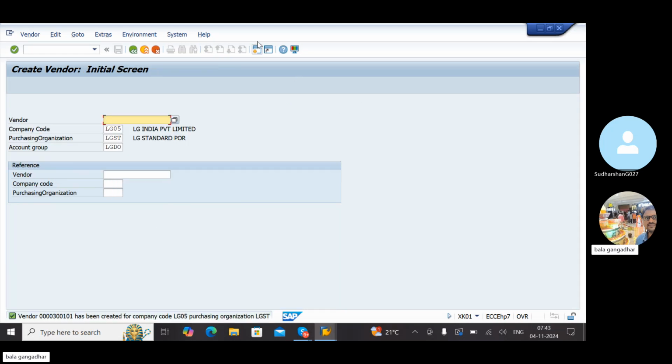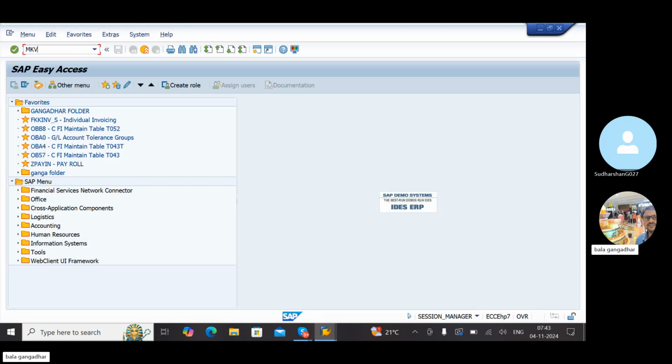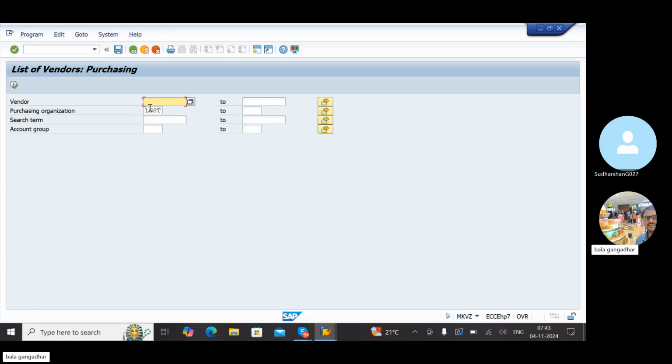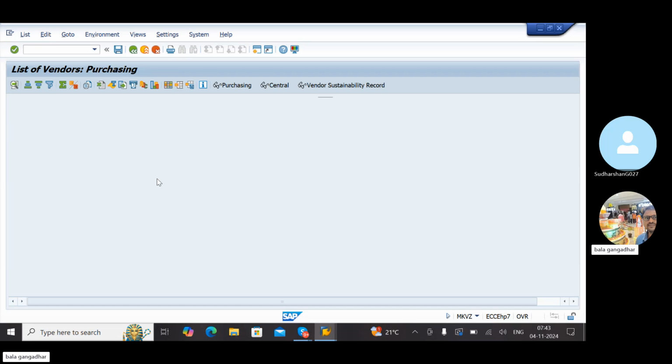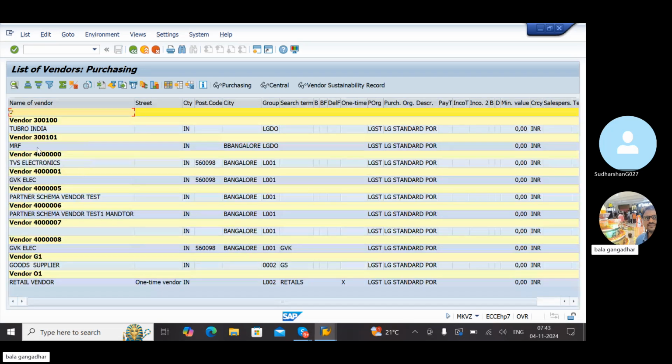Let's see that. Open MKVZ, LGST. Two vendors I created. Before also there are so many vendors here, but today I created Turbo as well as MRF. Correct?